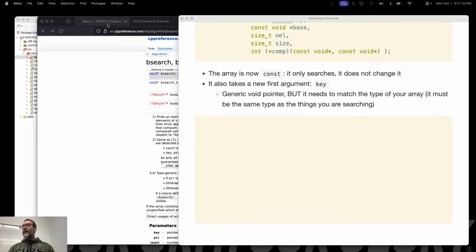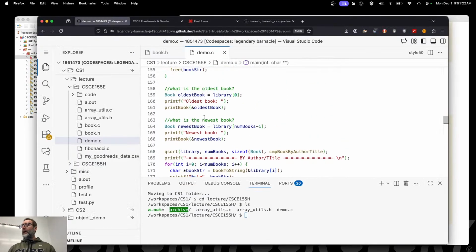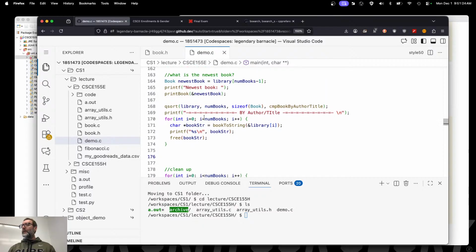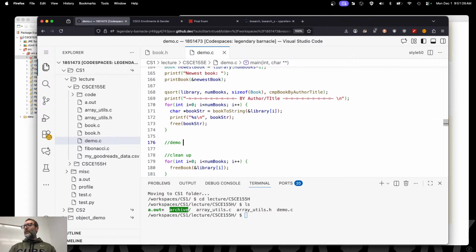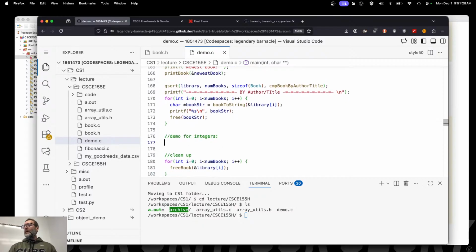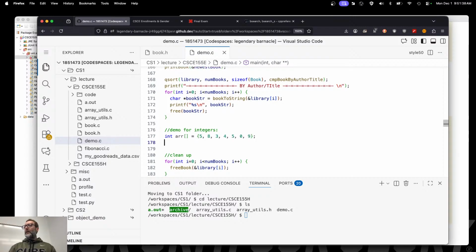So let me come back over here and let's go ahead and demo for integers. Let me create an array of integers, arr, equal to 5, 8, 3, 4, 5, 0, 9. Now my first question is, am I going to be able to binary search that thing?